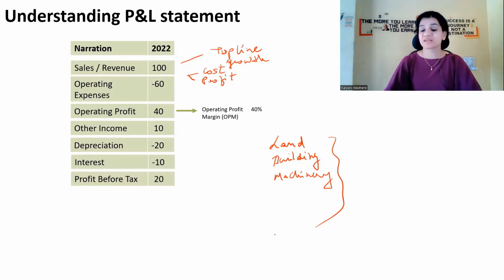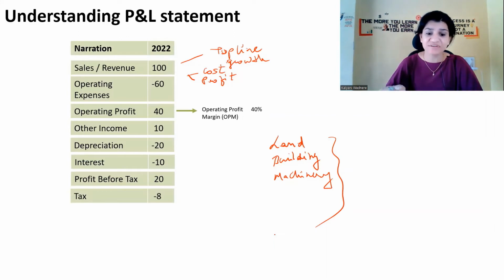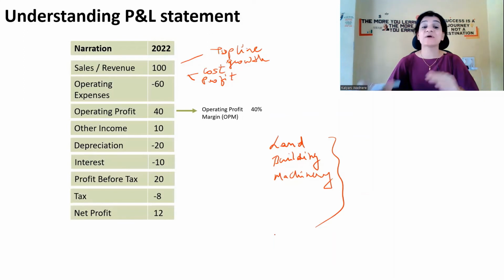After paying this tax, let us assume the tax is 8 rupees. I'm just taking random figures to make it easy to understand. What remains with the company is 12 rupees. Now this is the final profit of the company. From this, they don't have to pay anything.